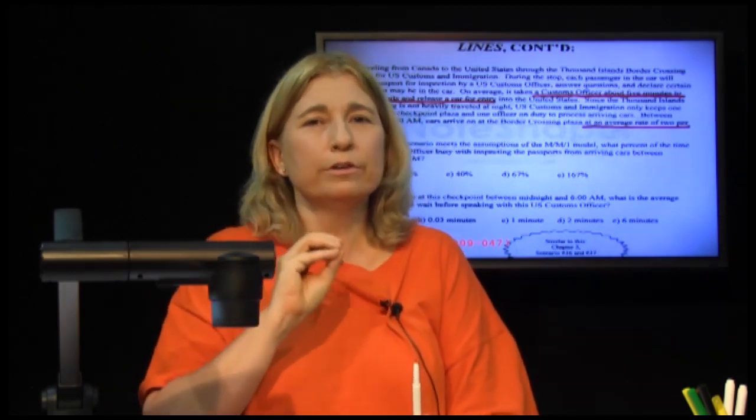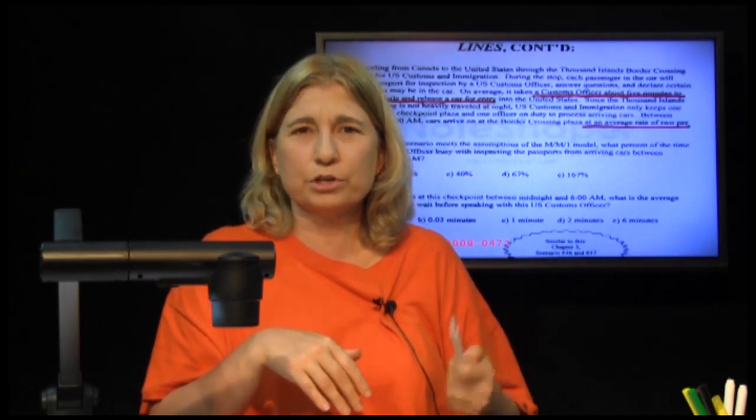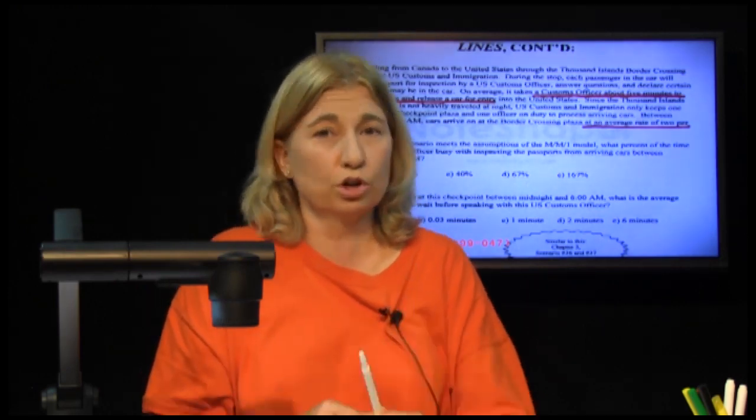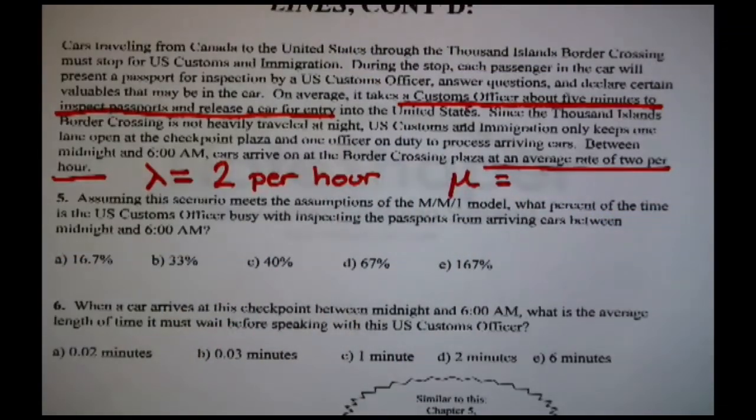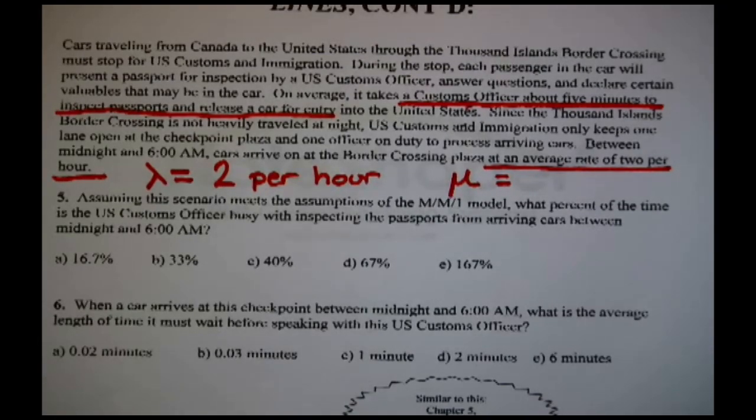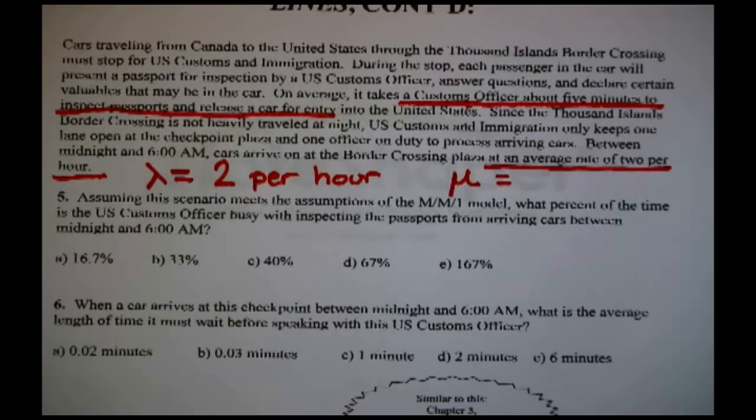Now, what we need to do is go back to those same old formulas and answer the two questions. Let's make sure we have lambda and mu correct. Nothing works unless lambda and mu are correct. Lambda is right here: an average rate of 2 per hour. That is perfect. 2 per hour.